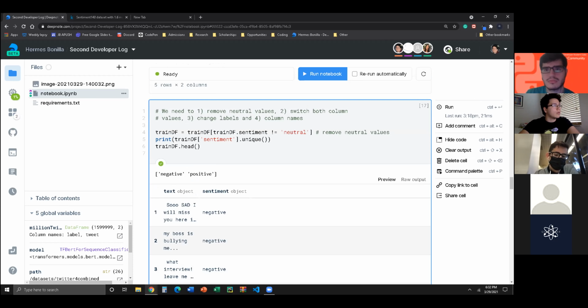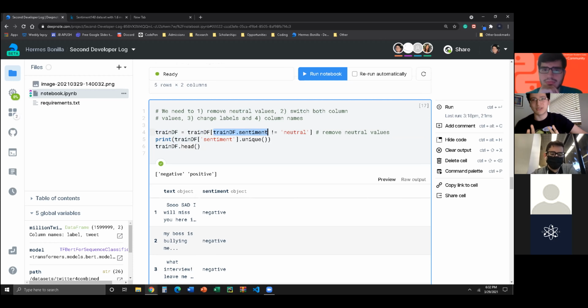So what we're doing is we're using the same variable, just so that we don't have to mess with our memory. And what we're doing right here is we're actually removing the neutral values. If you're wondering how this works, we're saying, I want this data frame that we're calling the variable to be the same data frame that we just did, but only the values where, in sentiment, and I hope you're following so far.